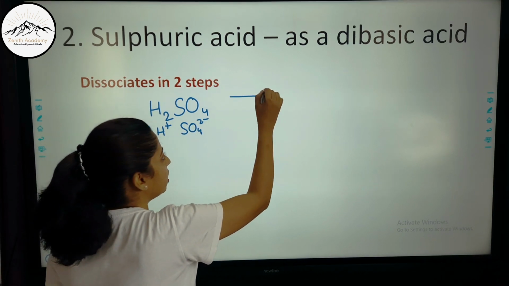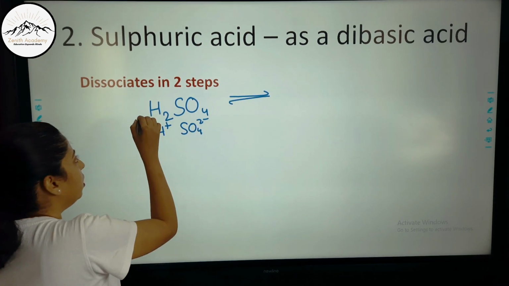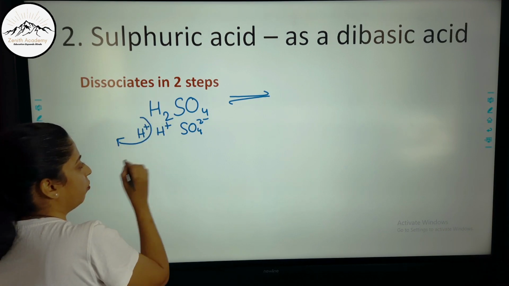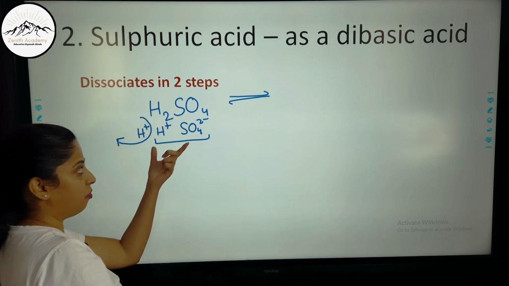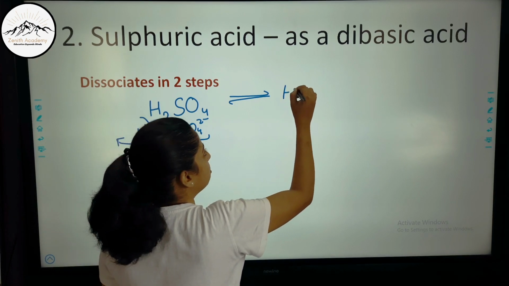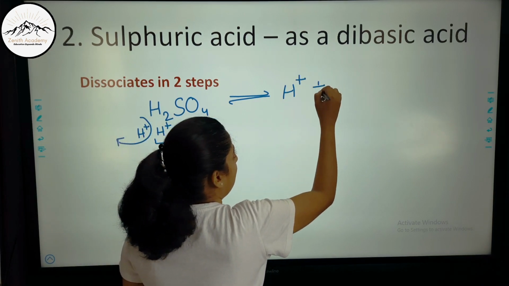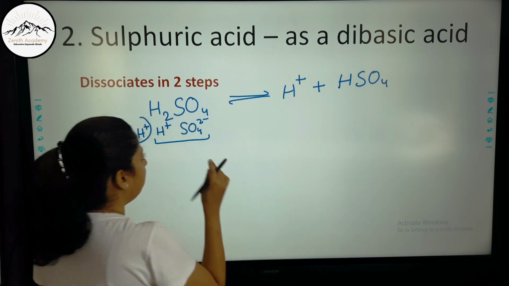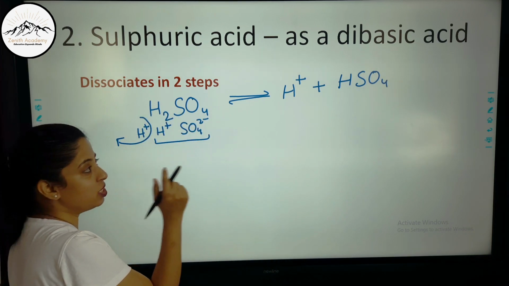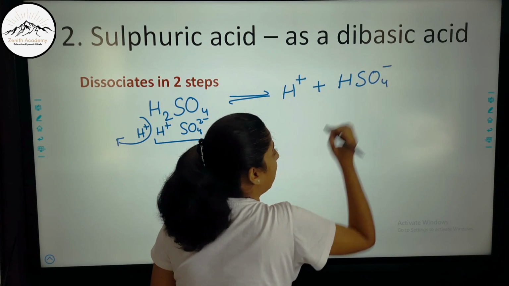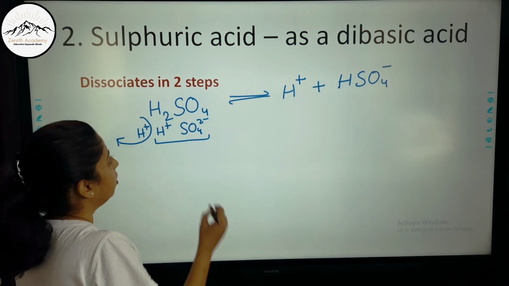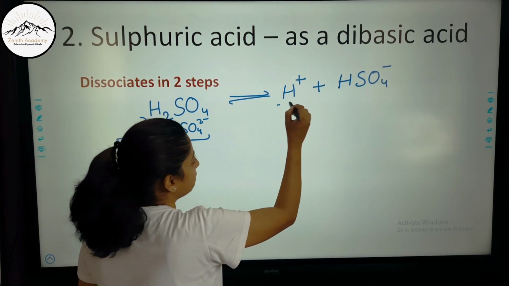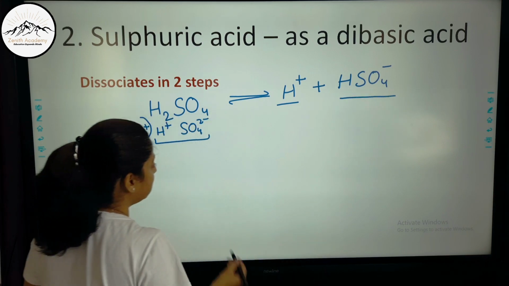So when it dissociates, first only one H plus ion goes off, so it is left with HSO4. Now sulfate is 2 minus, this is 1 plus, so the overall charge becomes minus 1. So H2SO4 dissociates to give H plus and HSO4 minus.